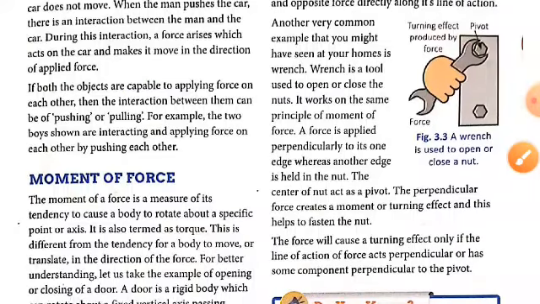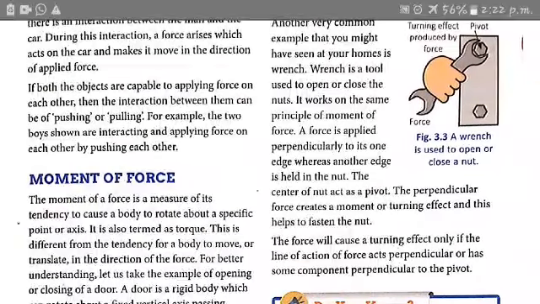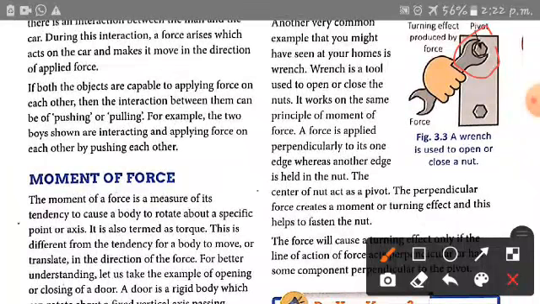When it is perpendicular, then we are able to apply force at a fixed point. When we apply force, then a wrench is used to open or close this nut.